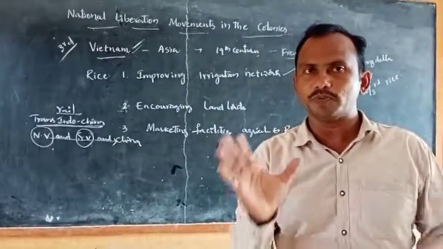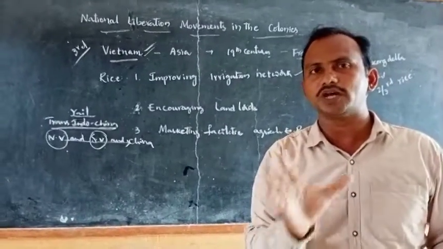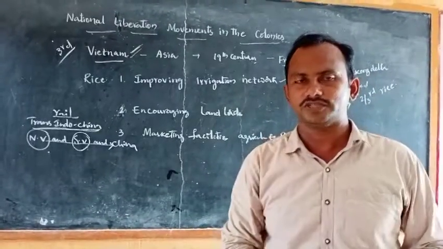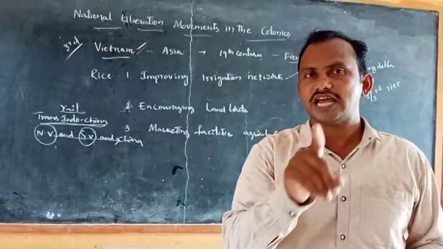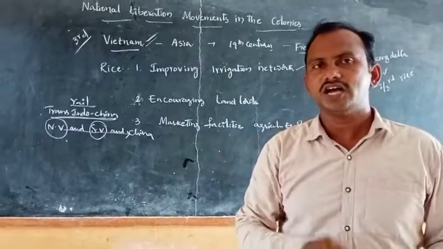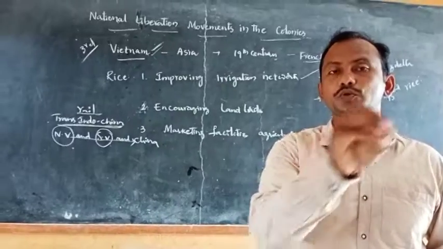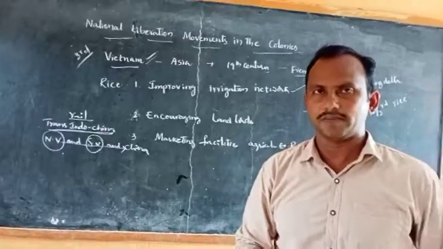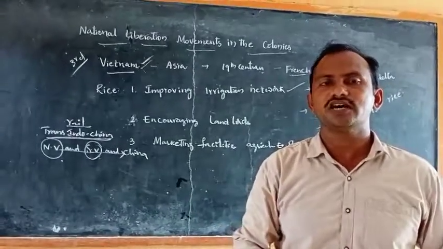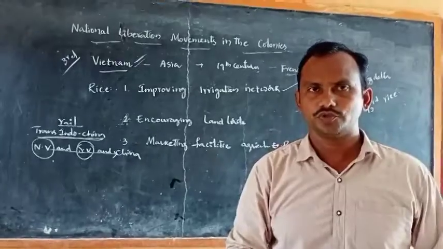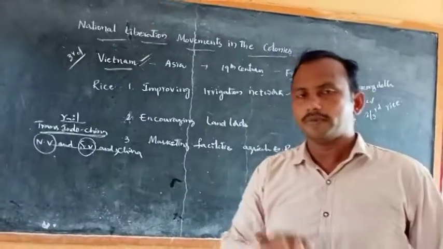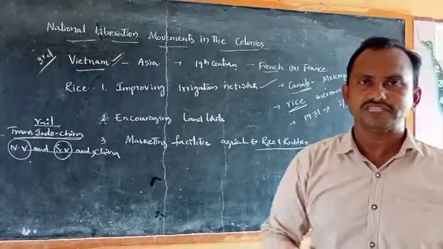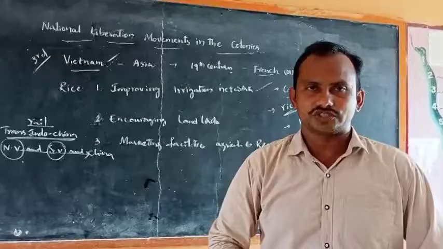Some of the Vietnamese people were opposing the French, and some of the Vietnamese people were supporting the French. So the French had control over the rubber plantations, and a few of the Vietnamese elite who supported the French also had some control over them. Mainly the French used bonded laborers to work in the rubber plantations. But the French did very little for industrialization. It means they did not concentrate on industries.